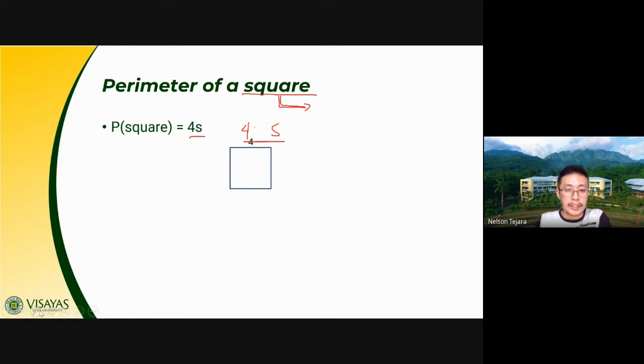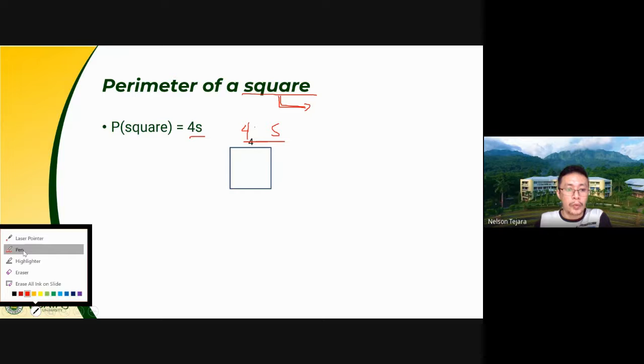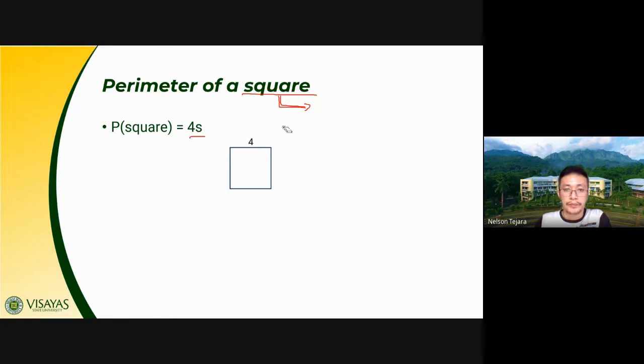For example, class, given this figure, what will be its perimeter? Class, what's the perimeter of this figure? Okay, that's very obvious. The side, class, is equal to 4. So applying the formula, 4 times 4, that is equal to 16 units.